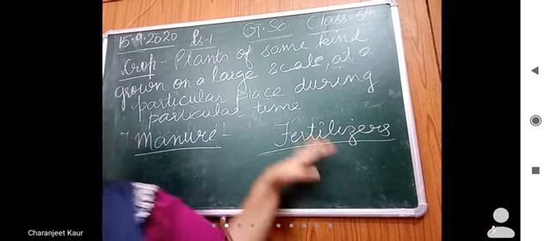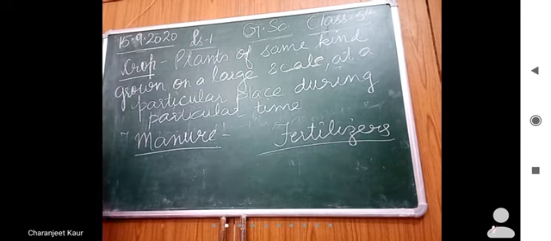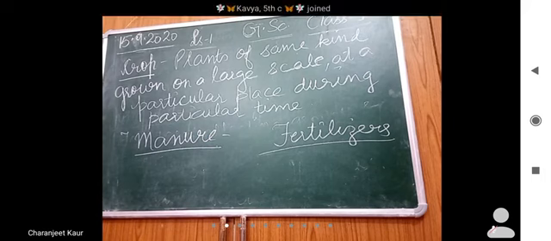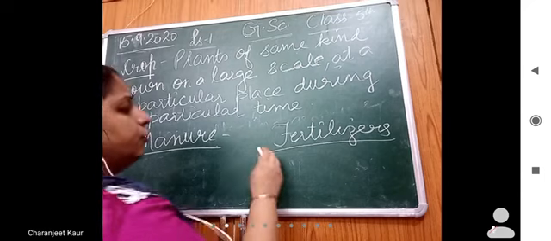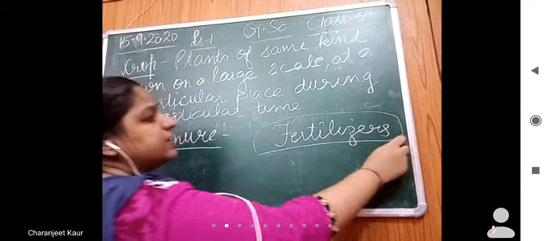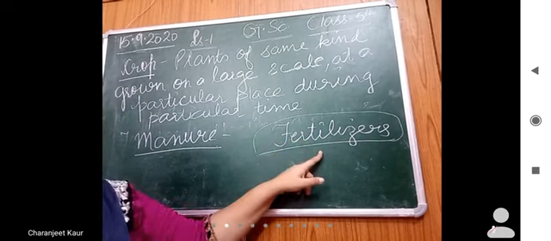Right? So what are the examples of fertilizers? Urea, potash, nitrates. These are the examples of fertilizers. All these, they add fertility to soil. But nowadays, farmers are using large amounts of fertilizers.